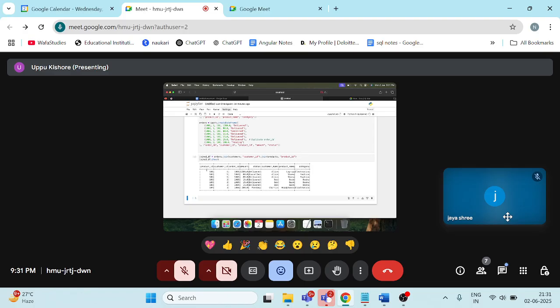All the IDs come first and the other details next. Now I want to perform the top selling categories by revenue. How to perform that? I have the join data frame, and now we need to perform a filter operation. What we are filtering, I'll show you. So here, status.